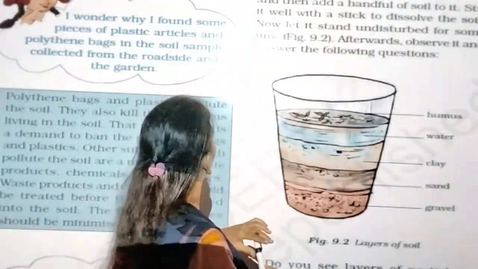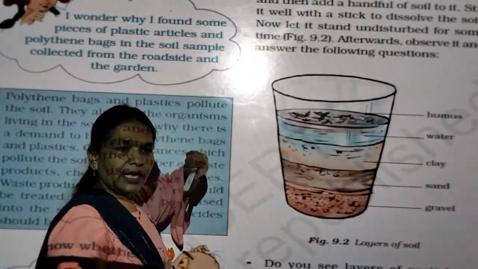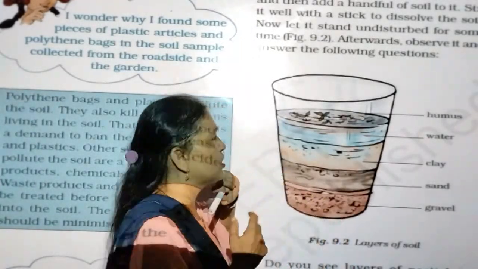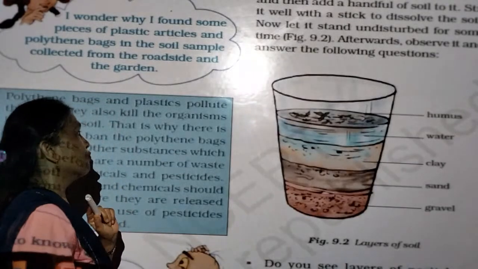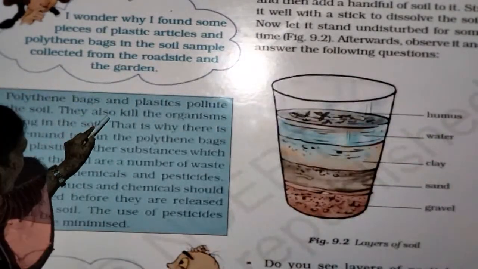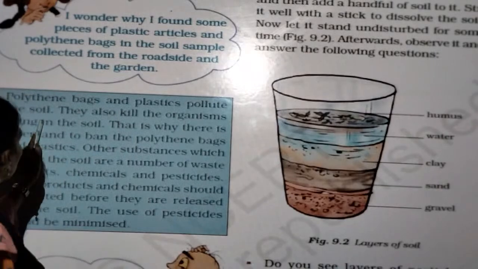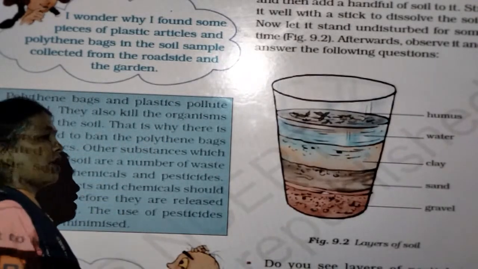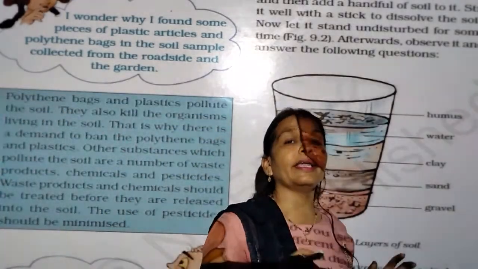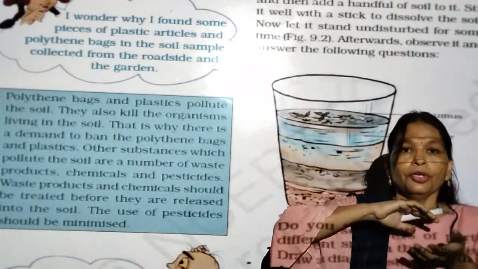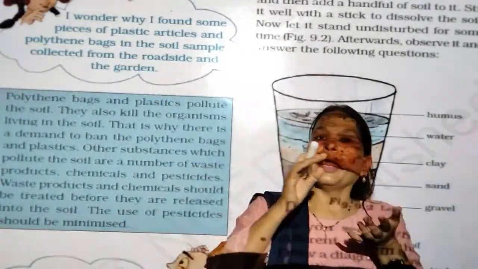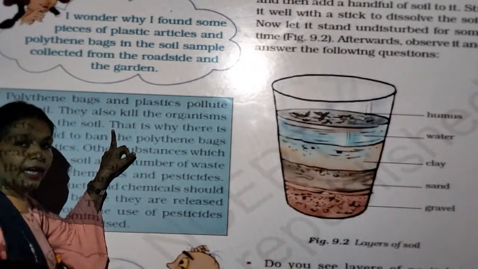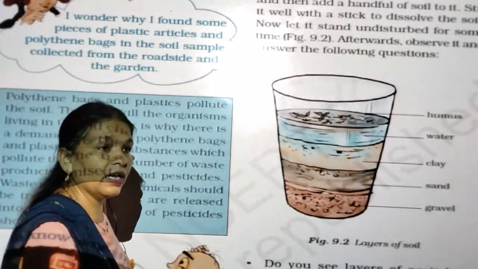So plastic bags and plastic are found in the roadside and garden samples. Why? Polythene bags and plastic in the soil also kill the organisms living in the soil, because there will be a chemical reaction. The nutrients are present in the soil and the plastic bag, and that is why this releases a chemical in the soil.